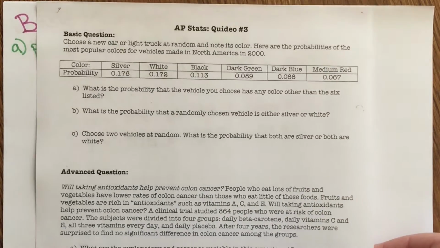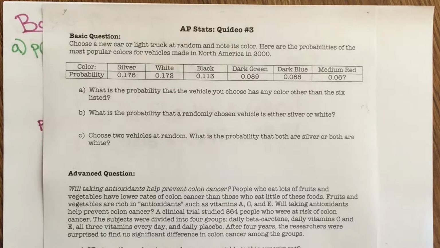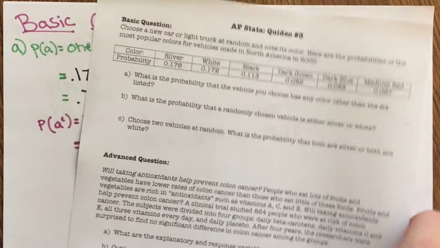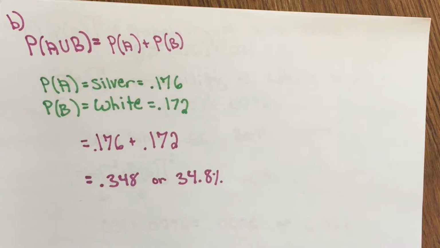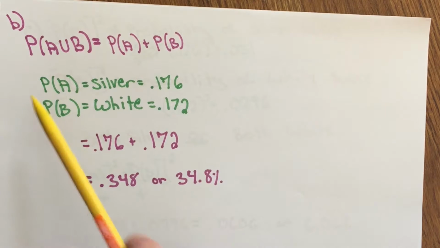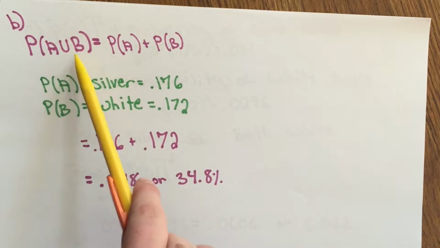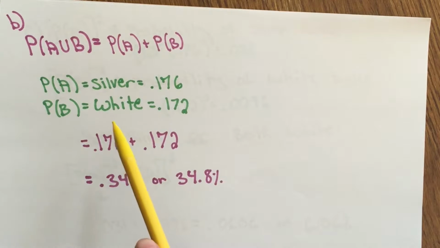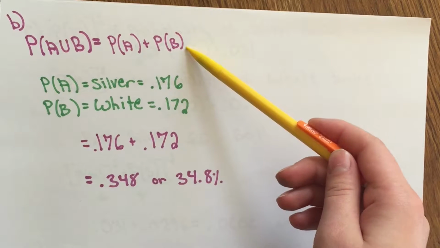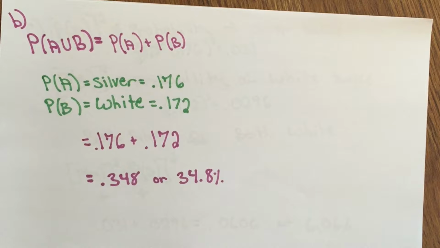The second part of the basic question, part B, asks what is the probability that a randomly chosen vehicle is either silver or white? You answer this question by finding the probability of the union of A and B, which is the same as the probability of A plus the probability of B. So the probability of A, or the probability of a silver car, is 0.176.